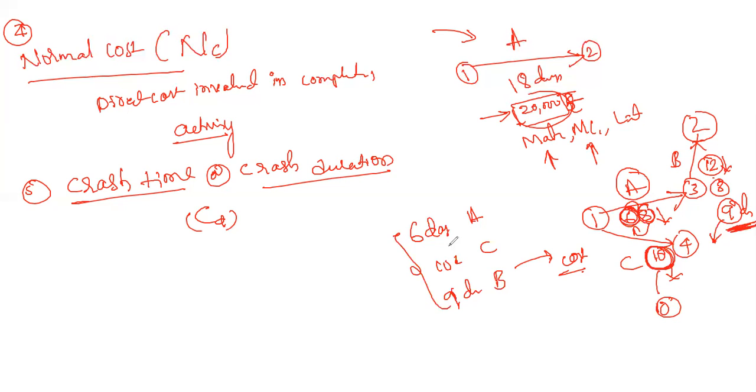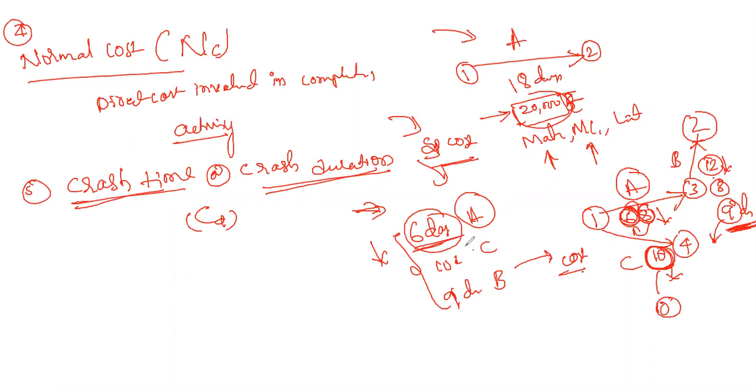This is the minimum time required to finish a particular activity. Even if we add more cost, even if I say I will add more cost, we cannot reduce the number of days. These durations are called crush time. Crush time or crush duration is nothing but the minimum time required to finish an activity, even if you spend more cost. That duration, at least this much duration is required, and we cannot do anything less than this. This particular kind of duration is called crush time or crush duration.